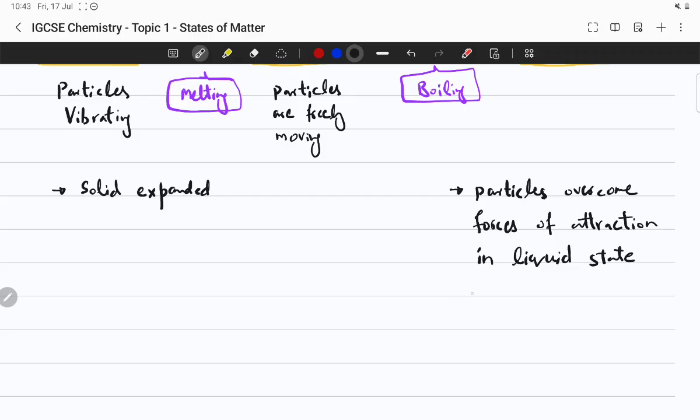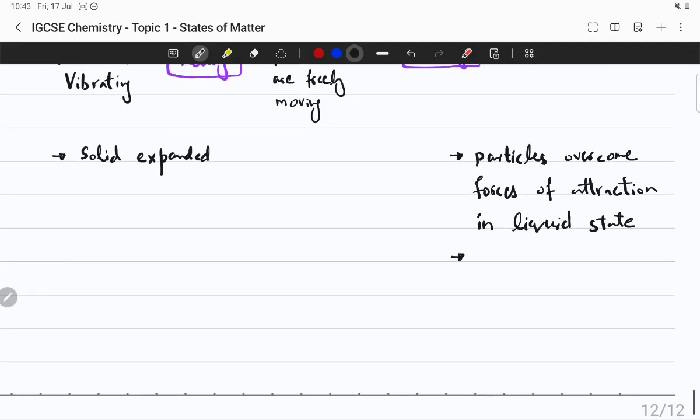When they do that, they change into gas. They start changing into vapors, into gas. If you heat them further, this process would increase and the particles start changing into gas much more rapidly.